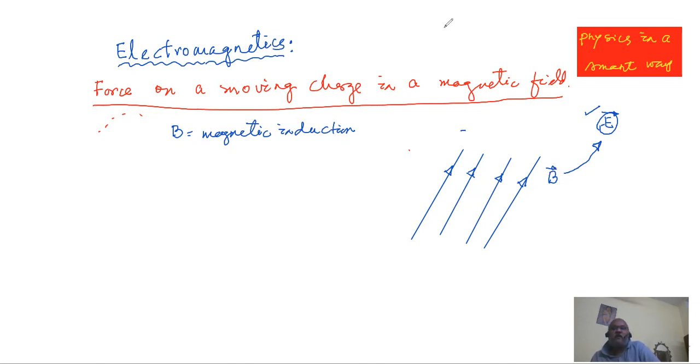We consider a charge, and for test purposes, usually we consider a positive charge, that's a convention. The charge is Q, and we make it move inside the magnetic field. Let us say the charge is moving with a velocity V.